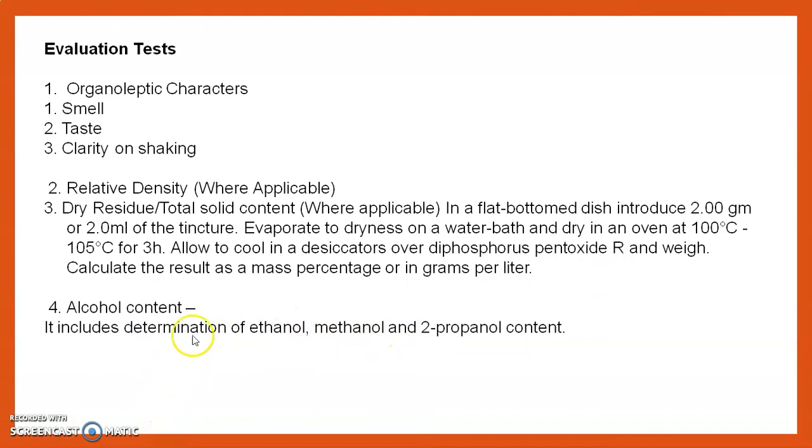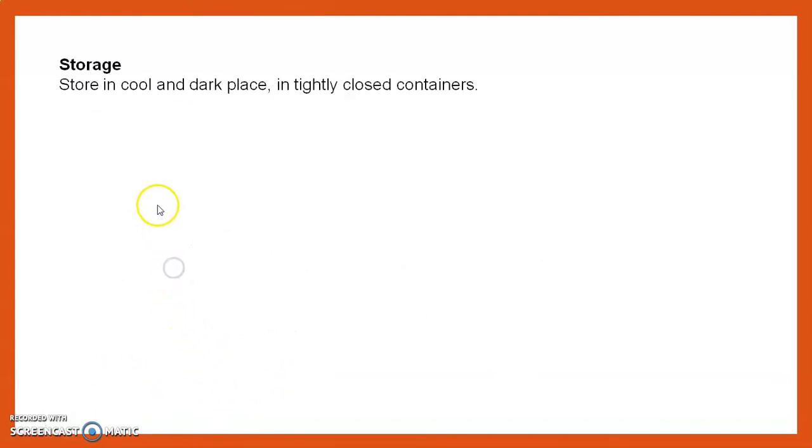Then alcohol content. It includes the determination of ethanol, methanol or propanol content. That is, the content of menstruum is calculated in this. Then active drug content. These are the evaluation tests. Then we see the storage.